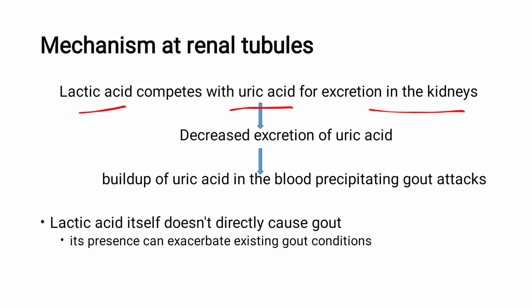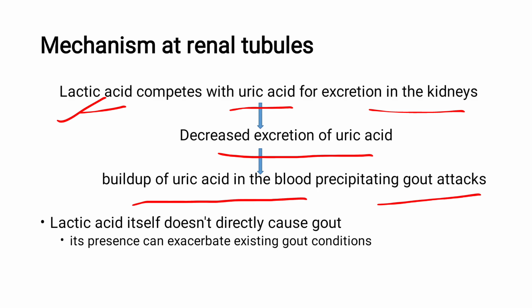But when that person takes more alcohol leading to lactic acidosis, then the uric acid excretion will be compromised. So when there is decreased excretion of uric acid, more and more uric acid stays in the blood. There is buildup of uric acid in the blood, precipitating the gout attacks.